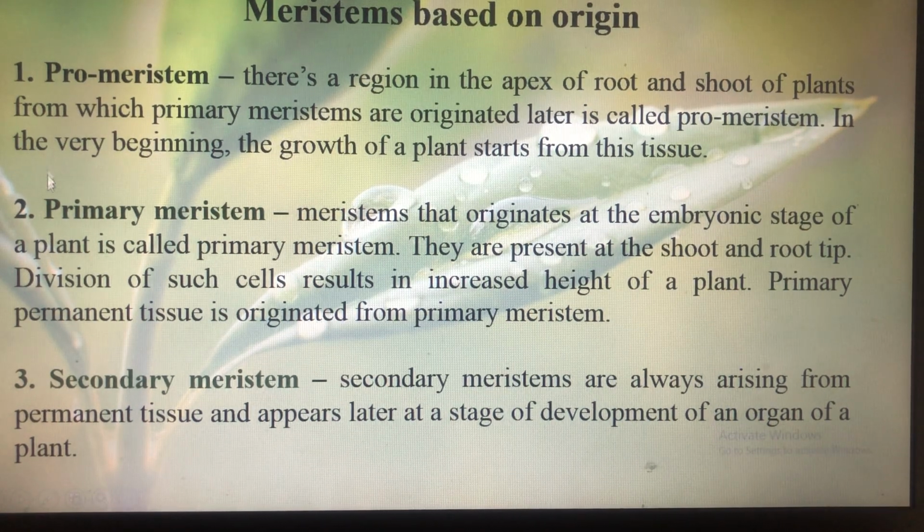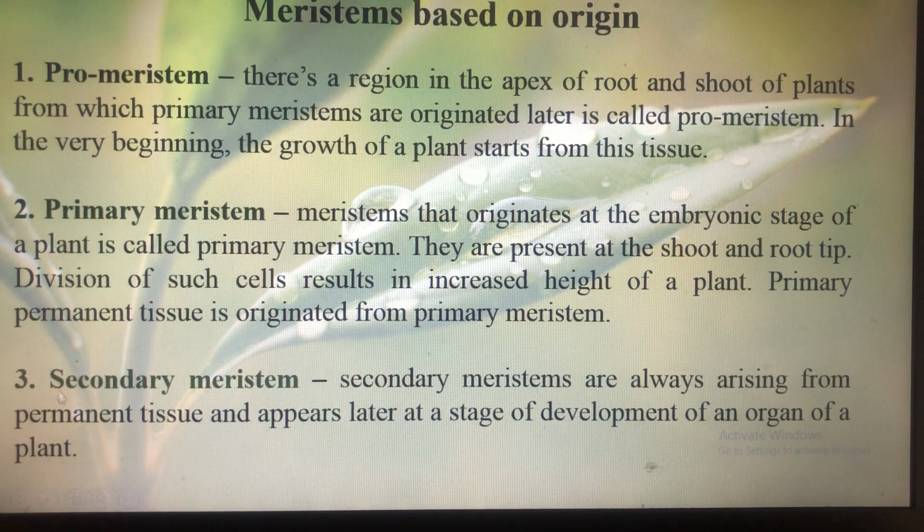Okay, next is the primary meristem. These are the meristems that originate at the embryonic stage of a plant, that means at the very early age of growth, right? They are present at the shoot and root tip, and due to the division of such cells, the height of a plant increases. Primary permanent tissue is originated from primary meristem.